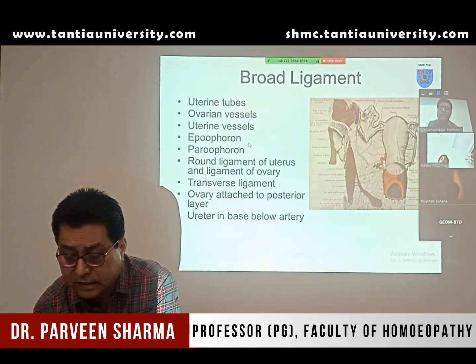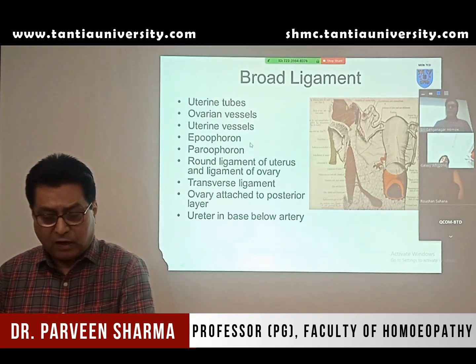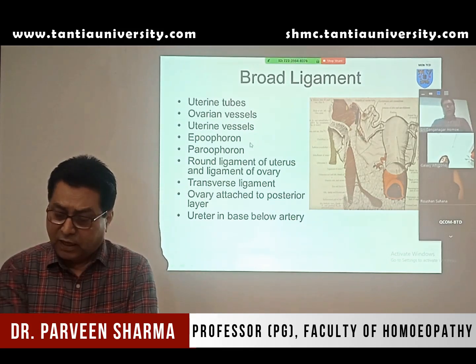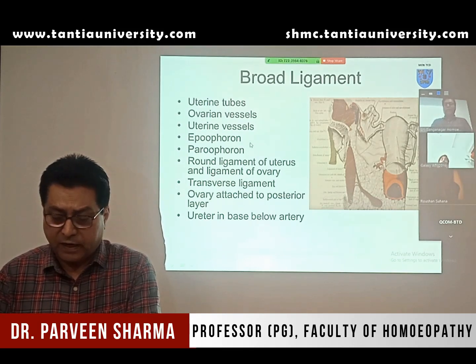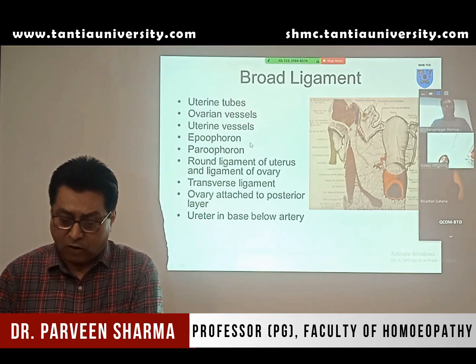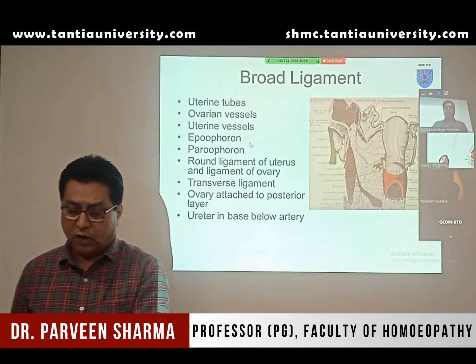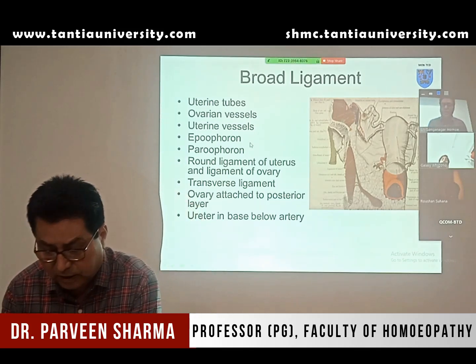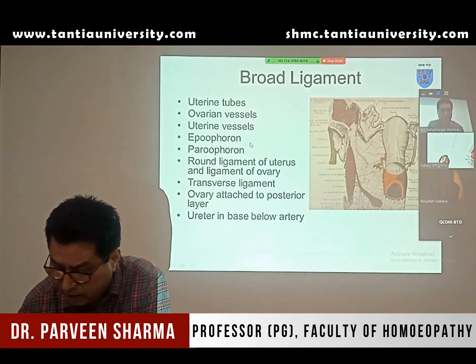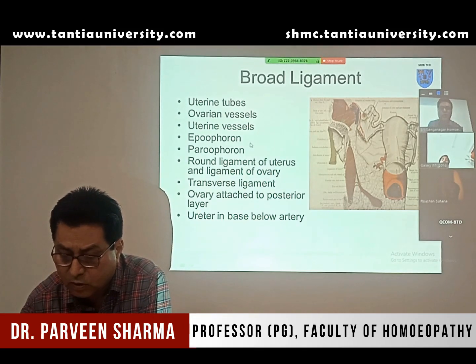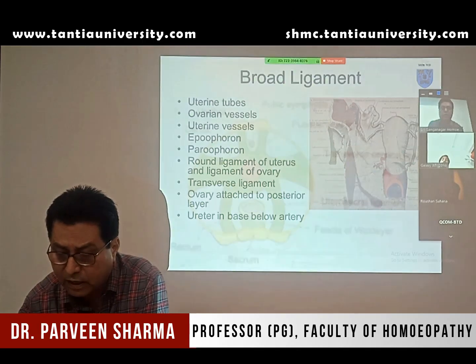These are embryonic structures, homologous to the epididymis of the male. In the male you have epididymis, so in female, homologous to that, between the two folds of broad ligament you have this structure. Other than that, you have the ligament of the ovary. Then ureter relations are also there on the lateral side with the broad ligament.